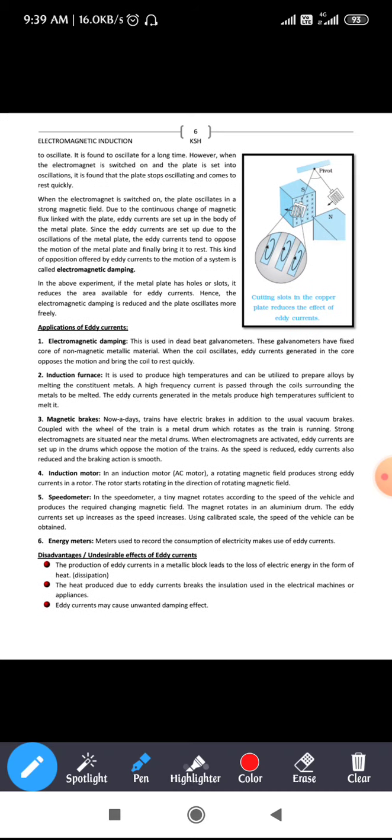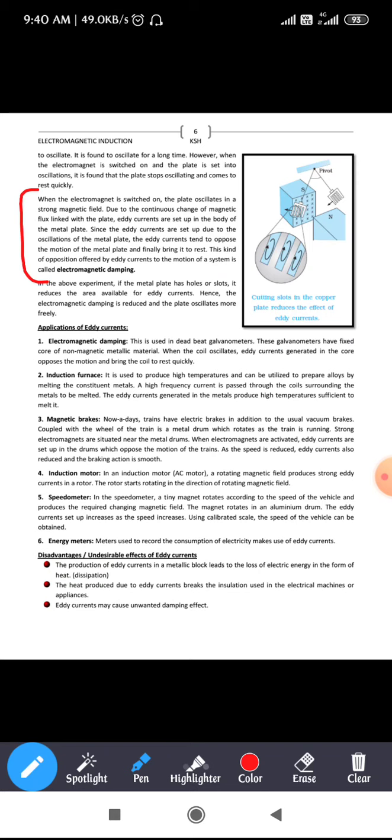I'll just read out the second paragraph. When the electromagnet is switched on, the plate oscillates in a strong magnetic field. Due to the continuous change of magnetic flux linked with the plate, eddy currents are set up in the body of the metal plate.